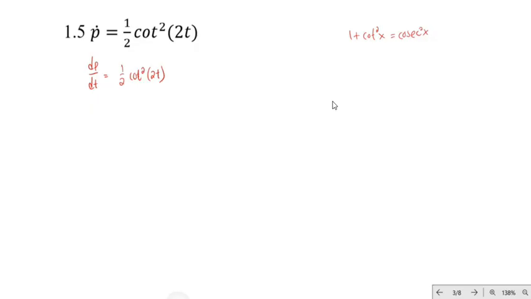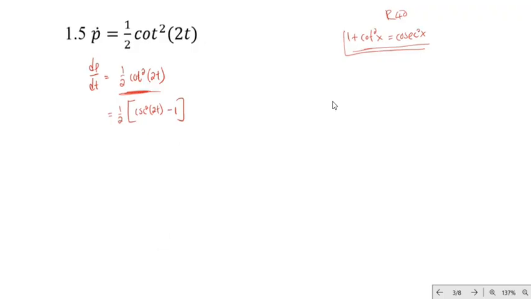So I was saying for this expression here, we will have to use rule number 40, and rule number 40 is like this. So now we are just going to rewrite cot in terms of cosec. In this case, we will have 1 over 2 into cosec squared of 2t minus 1. This is just from this rule, rule number 40. And then from there, we just need to directly integrate.